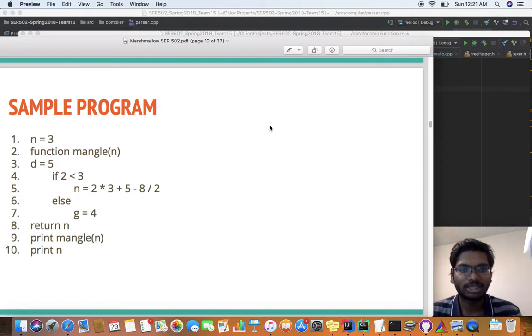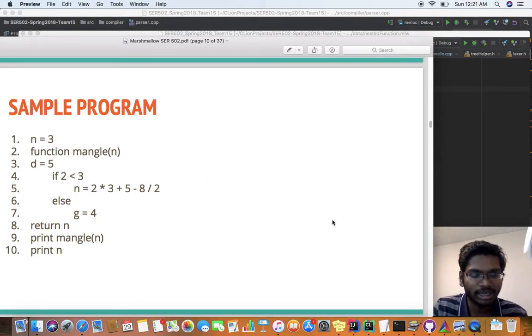Hi, I'm Balachandar, and my contribution to this project is writing the parser. The parser here is written as a recursive descent parser. In a recursive descent parser, each production of the grammar is taken as a single separate procedure and converted into a program. Let's take a sample program, and let's go to the next slide.